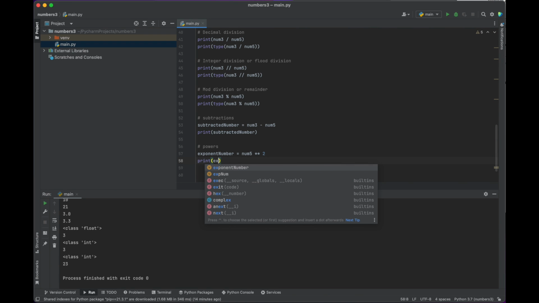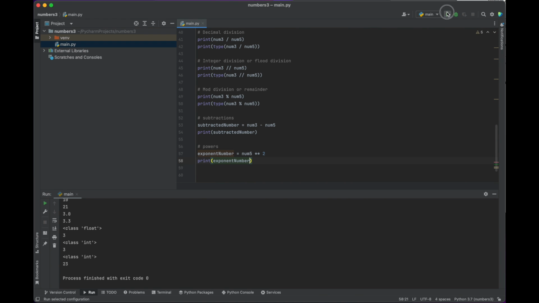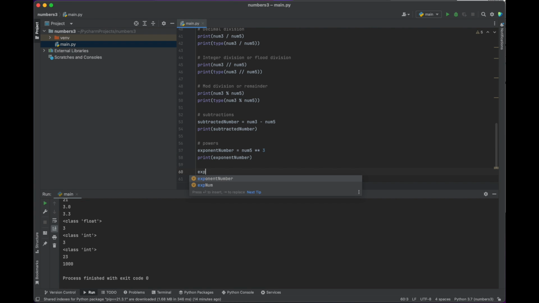Let's see, exponent number, and push play. So now 10 to the power of 2 is 100. Let's change that to 3. And the power of 3, 1,000. We can also print out 8 squared. 64. All right, so that's how we do exponents.